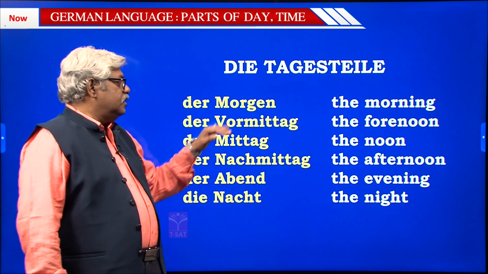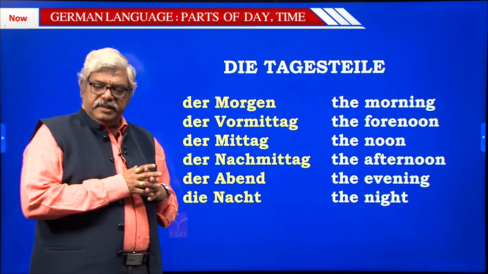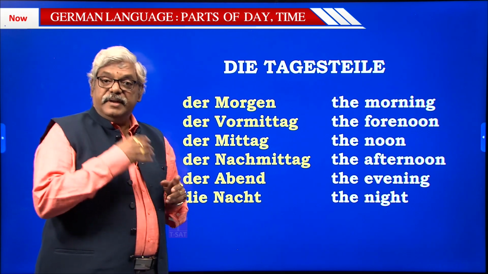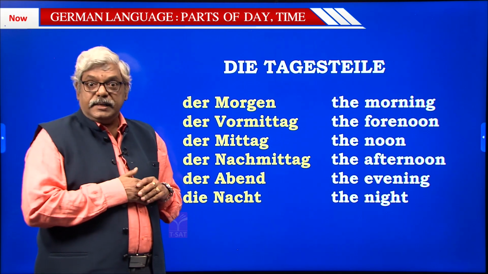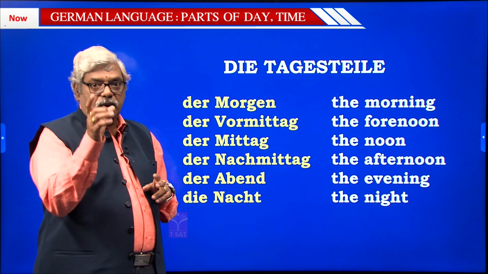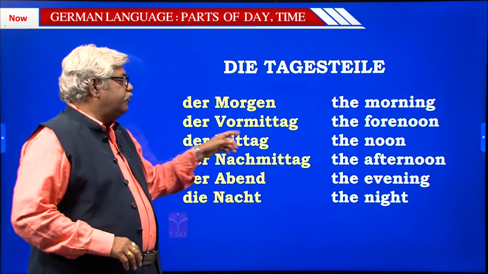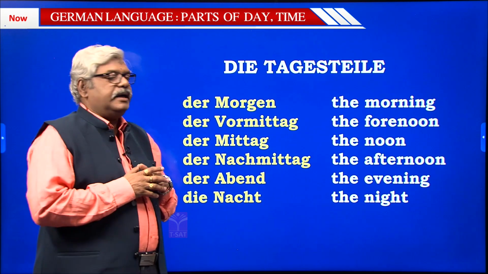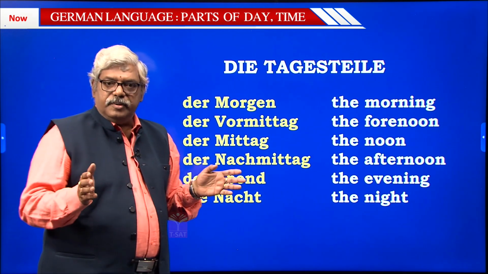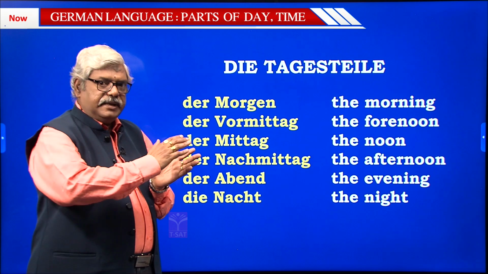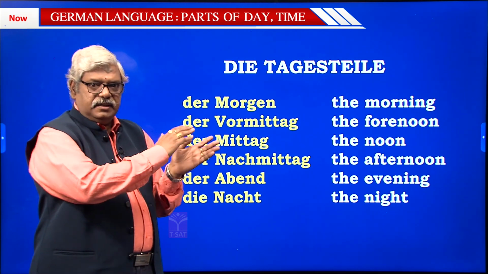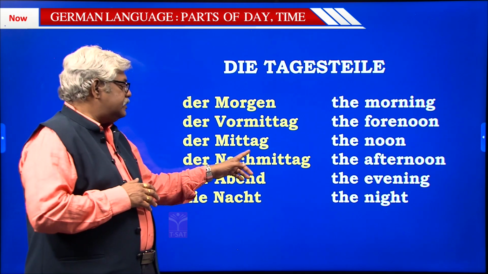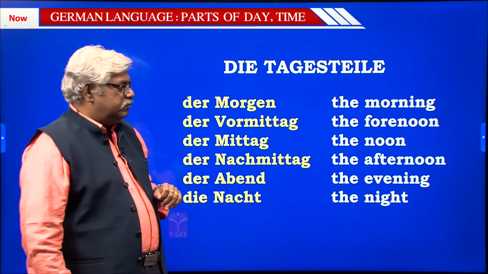Now carefully observe, once again there are genders, and also if you carefully see how the division is. Morgen, if you remember, in the very first lesson we spoke about the greetings, where we said Guten Morgen, Guten Tag, such sort of things. So Morgen, morning. Vormittag, what do you mean by Vormittag? That is forenoon in English. Forenoon would mean sometime between the morning around 10 o'clock to 12 o'clock. Then it is Mittag, noon.